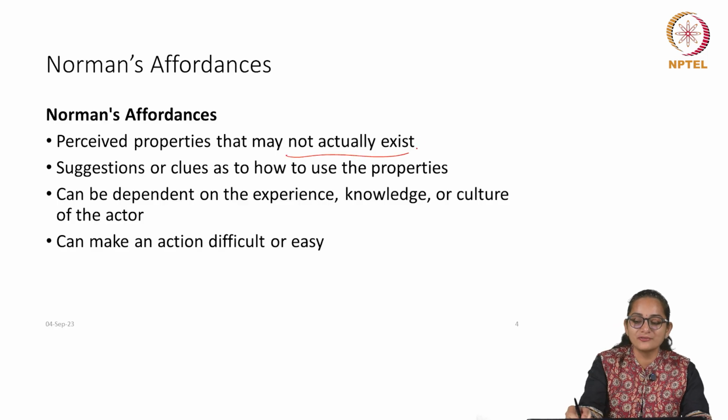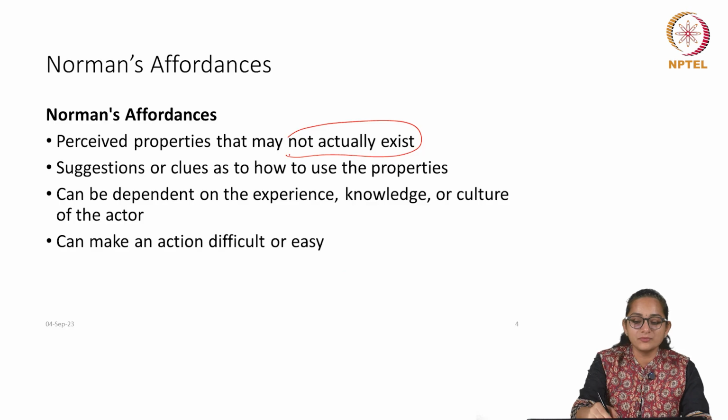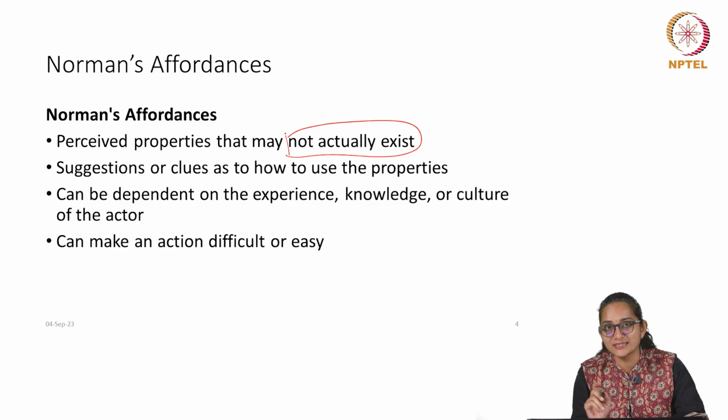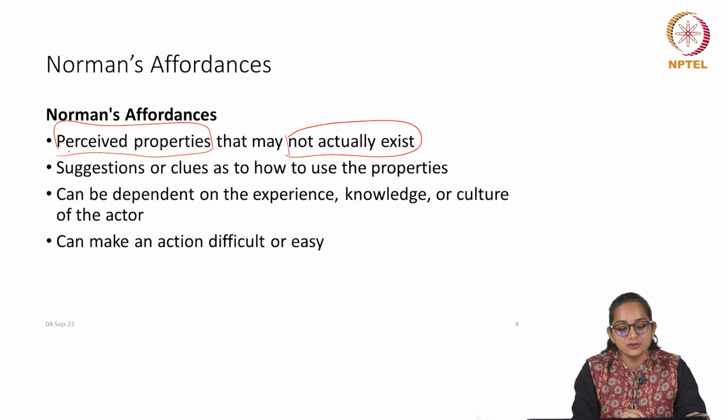This part we will discuss further. What is the meaning of actually existing or not existing? But at least it is perceivable, as suggestions or clues as to how to use those properties.